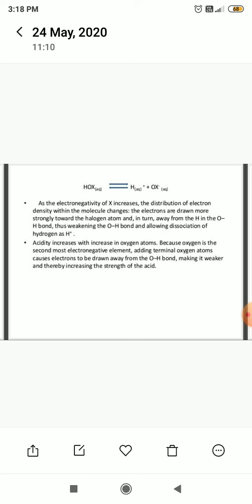Acidity increases with an increase in oxygen atoms, because oxygen is the second most electronegative element. Adding a terminal oxygen atom causes electrons to be drawn away from the OH bond, making it weaker and thereby increasing the strength of the acid.